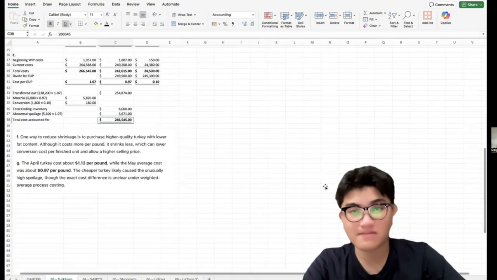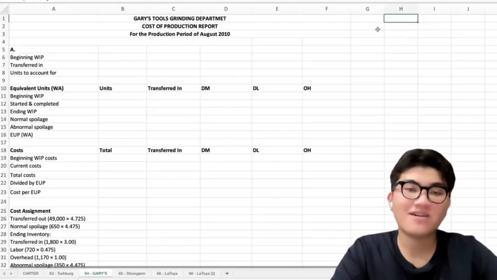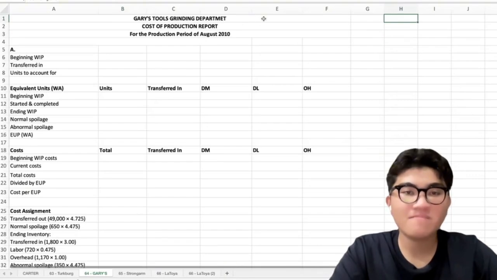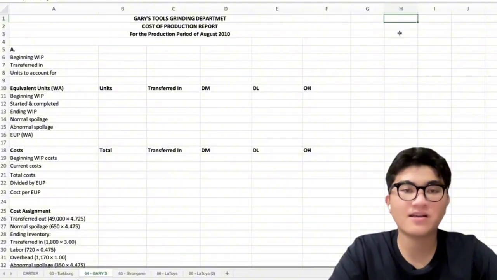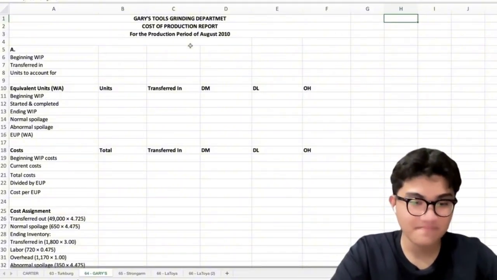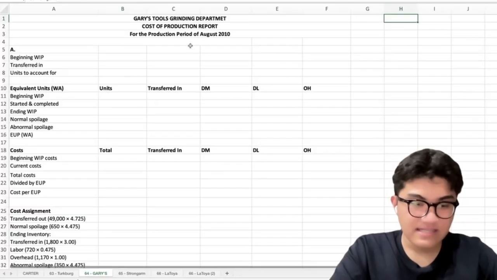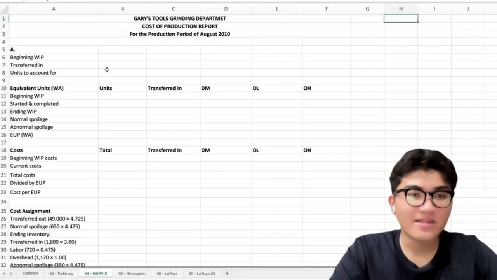process costing method. So now let's move on to our next problem, which is Gary's Tools Gardening Department, and we will be preparing the cost of production report for the production period of August 2010. Okay. So first, we will be determining the units to account for.